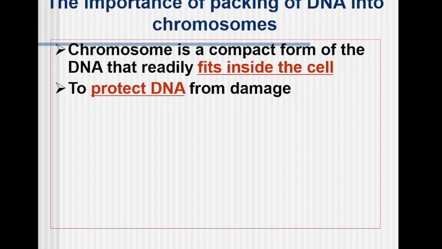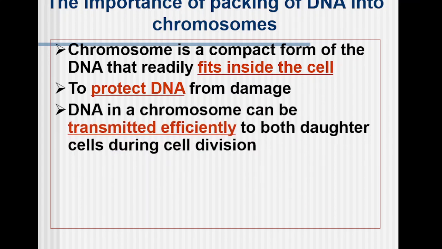We are fed with different types of foods, we are exposed to different types of pollution and other components. The cellular components are constantly in contact with other molecules. Within a cell, these molecules will interact with the DNA, and while doing so, they will alter its configuration, which means they will alter its identity. And if there is a change in DNA, it can lead to mutation. So to avoid DNA damage, it is condensed, tightly packed, and housed in a particular organelle.